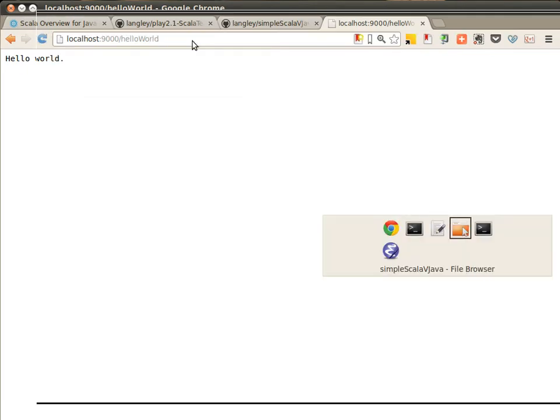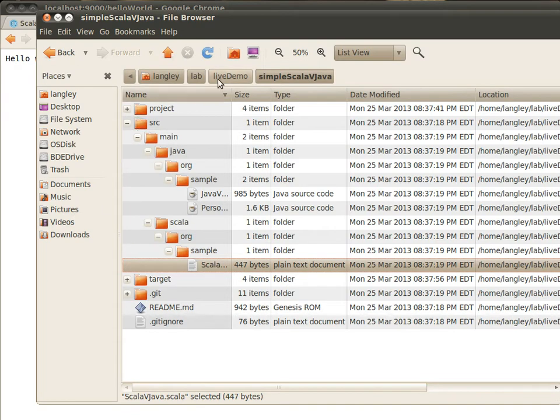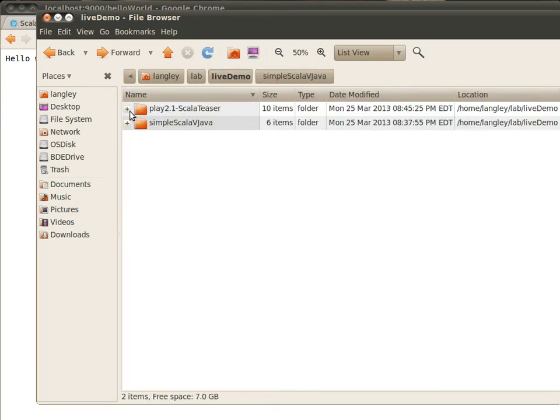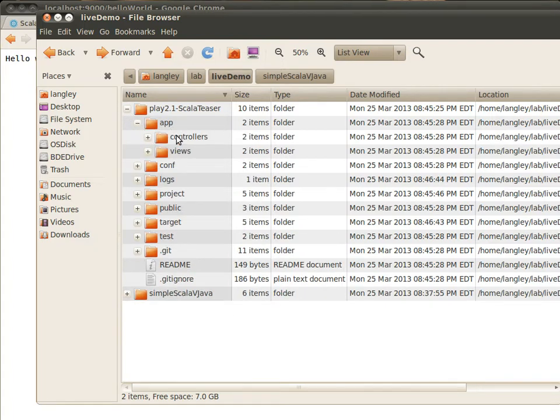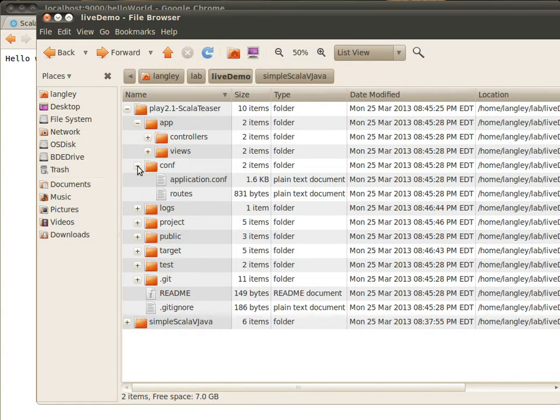And now let's look at what a Play application looks like. There are some standard directories. There's an app directory that contains your controllers and views and models, and other things you want to put in there as well. There's another very important directory, the configurations directory, and we'll be looking at the routes file very soon. It also has an important role to play in Play.